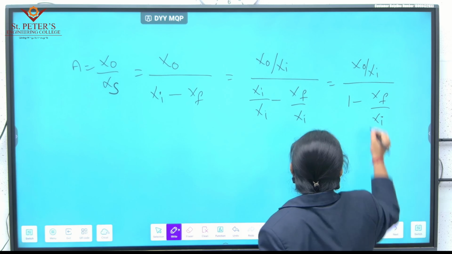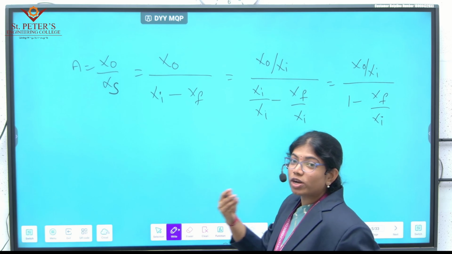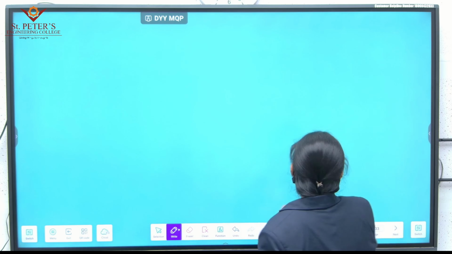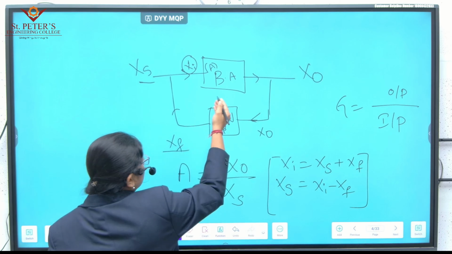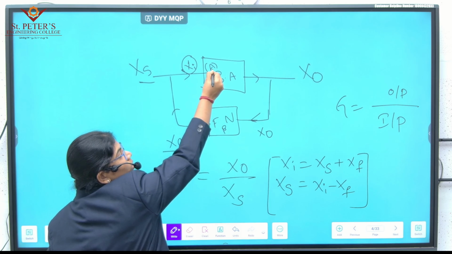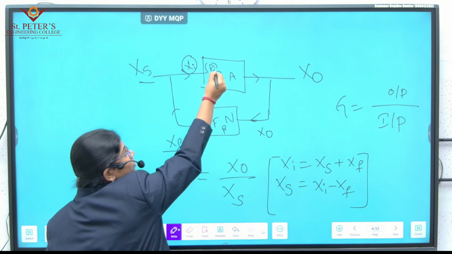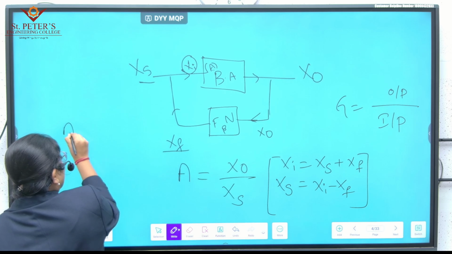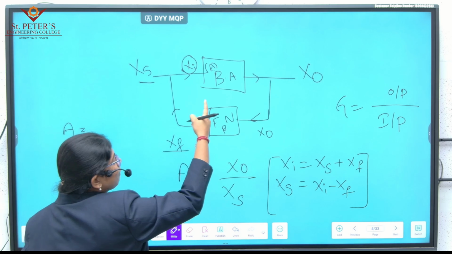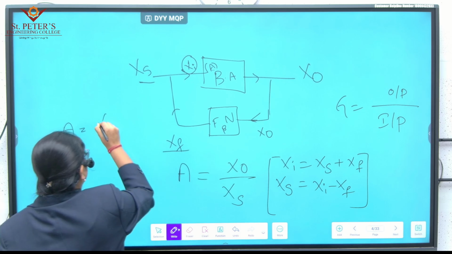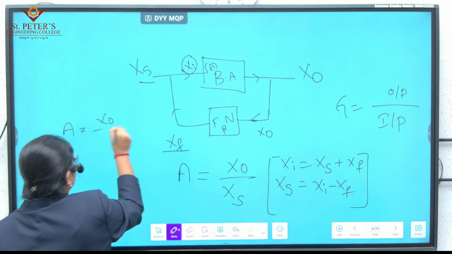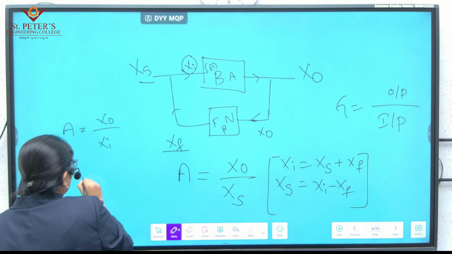Now we'll see what is X out by Xi and what is XF by Xi. For the basic amplifier, we are calling the basic amplifier gain as A. What is the output of the basic amplifier? X out. What is the input of the basic amplifier? Xi.